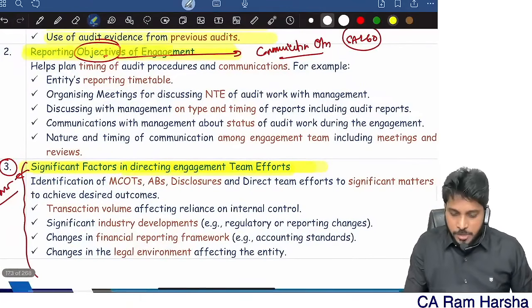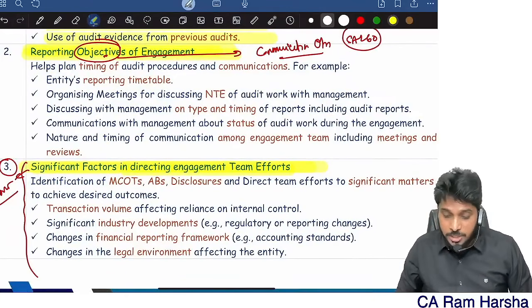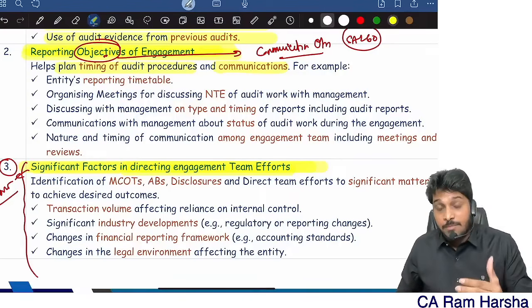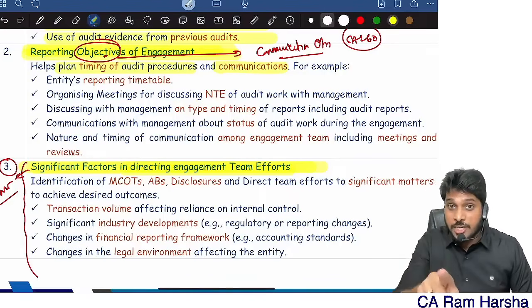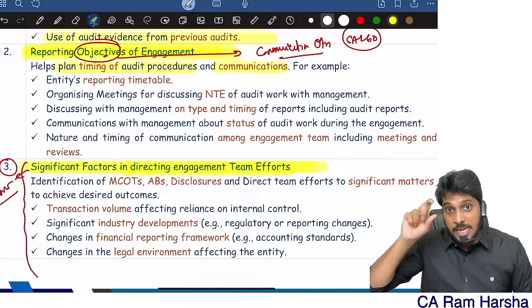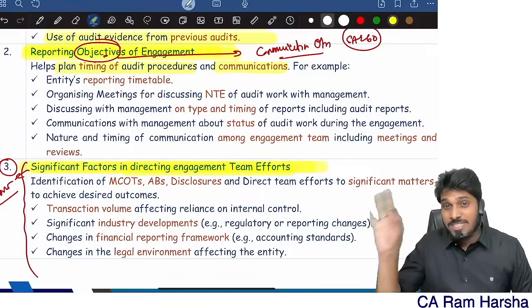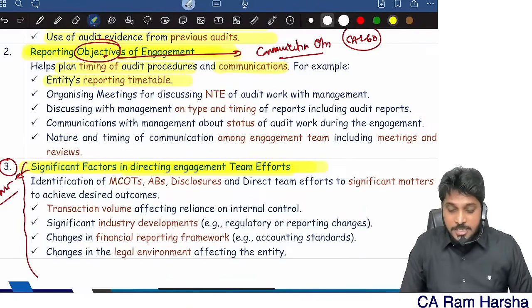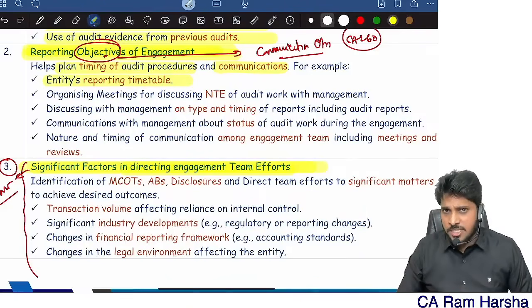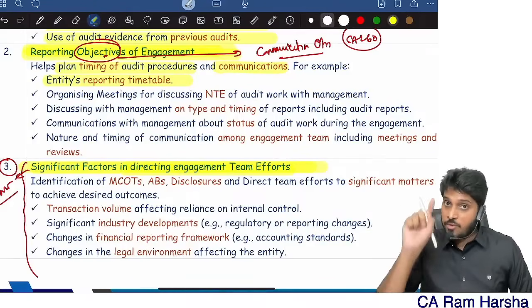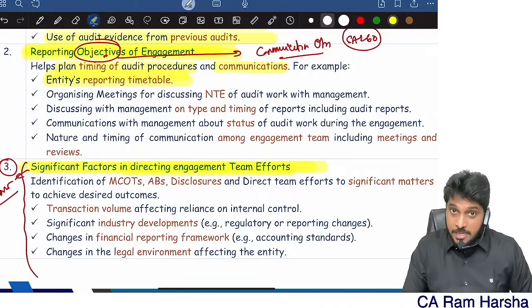Reporting objectives. What are reporting objectives? Plan timing of procedures and communication. For example, physical verification of inventory, you should generally plan on 31st March. That is timing of procedures. And communications, you should frequently update the client on the status of the audit. So what is the entity's reporting timetable? For example, for a listed company, as auditor I should give quarterly review reports. Then I should give one audit report annually. So get the entity's reporting timetable.